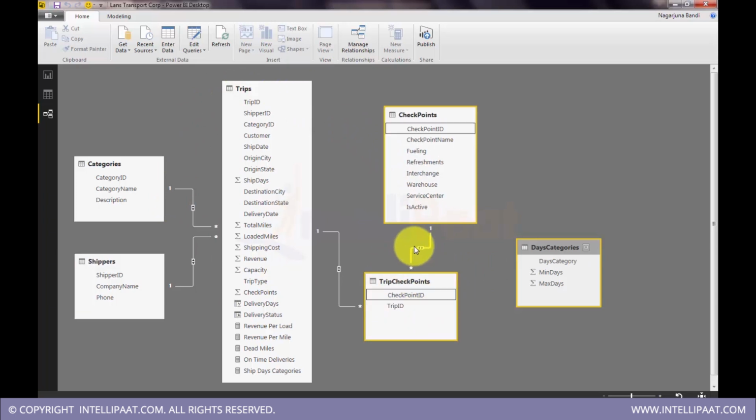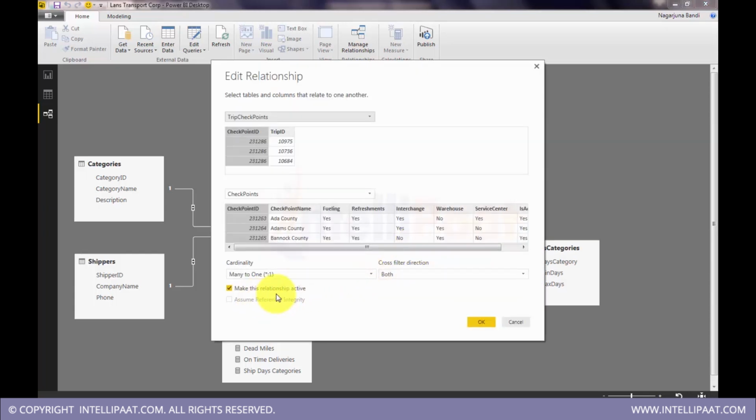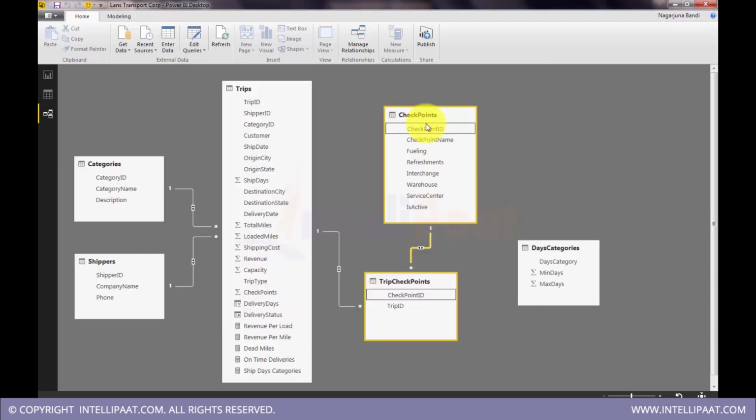Another important thing I want to mention here is that when you set the cross filter direction to both, it means that if you filter by checkpoints, you can see per checkpoint how many trips were covered.